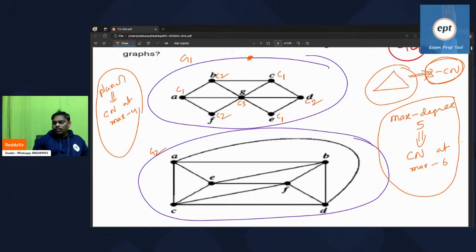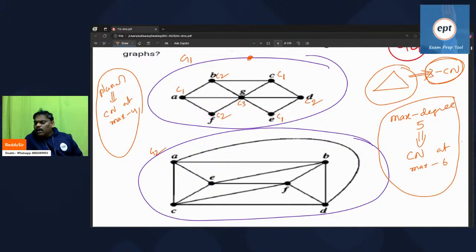Next one. What is the maximum degree available in the given graph? I think C3, if you see the graph, vertex G contains 6. If the maximum degree is 6, at max it will take 7 chromatic number. It doesn't take more than 7. But because it's a planar graph, it doesn't take 7 also. It will take maximum 4. So the answer should be either 7 or less than 7, and in the next step, either 4 or less than 4. So we got answer 3. That is fine.